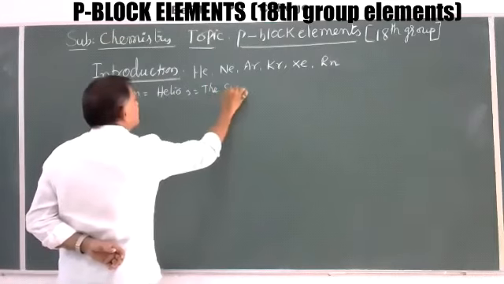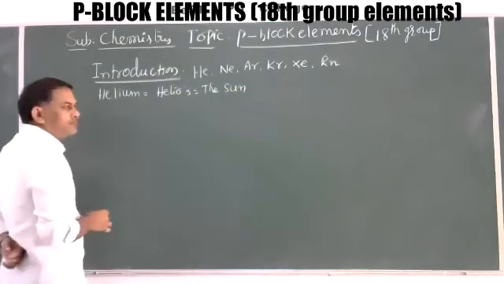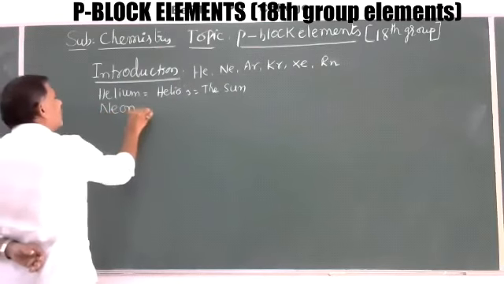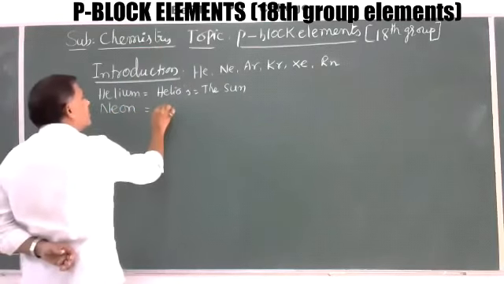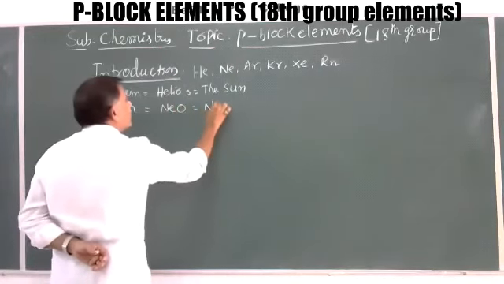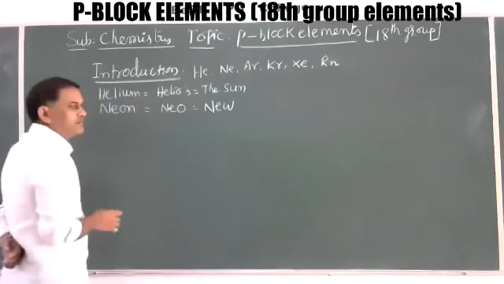Neon is also a Greek word: neo indicates that this is a new element.